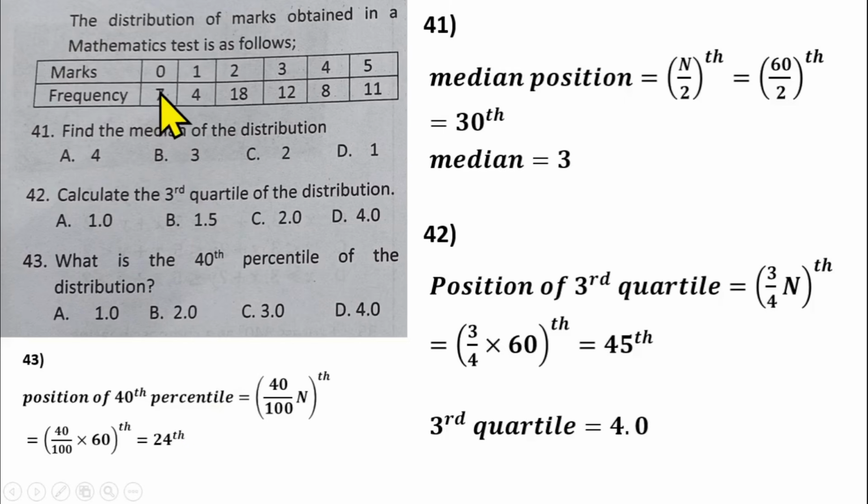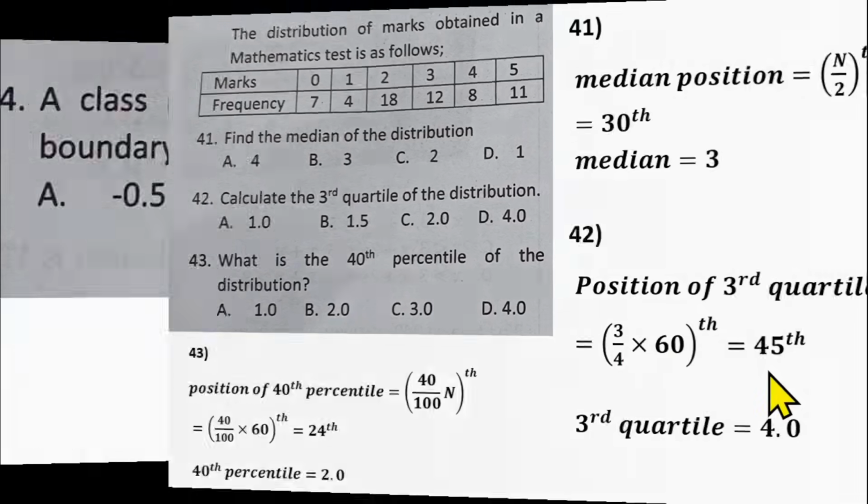So go to your frequency and start adding it together until you get to 24. And the 24 should fall at this point here. And that makes 2 to be the 40th percentile. So the 40th percentile is 2.0. And that makes option B the right answer for question number 43.